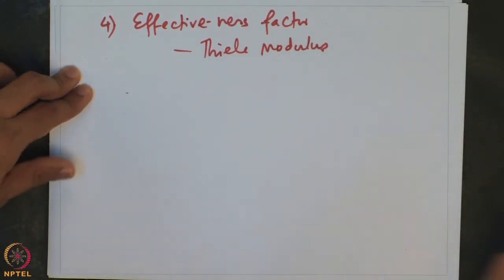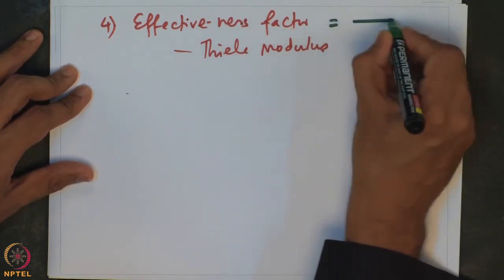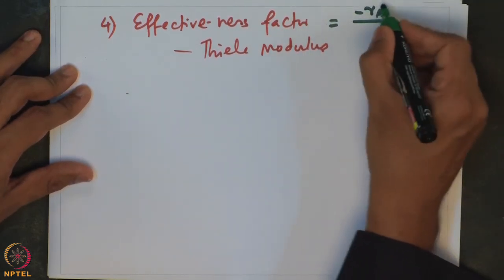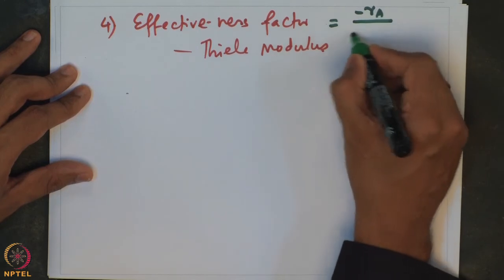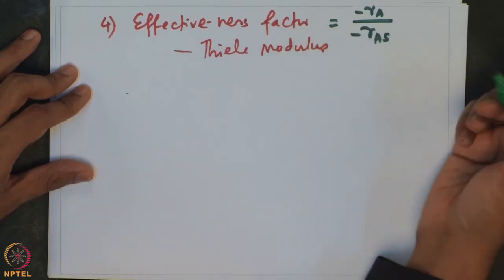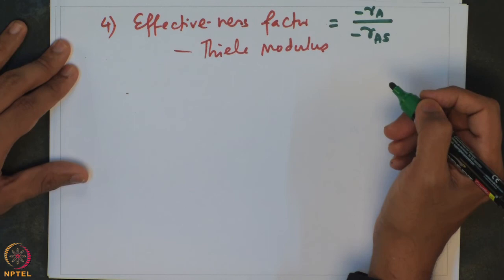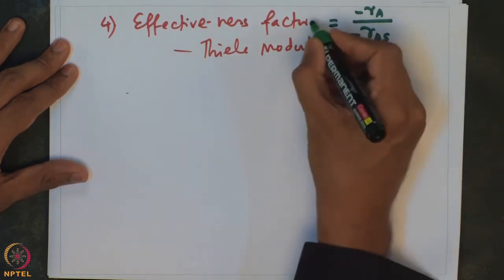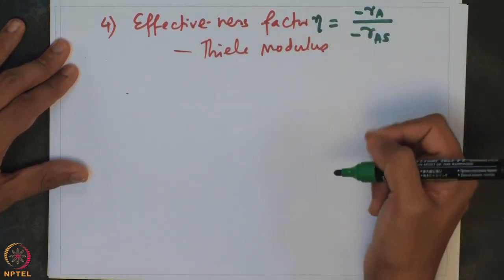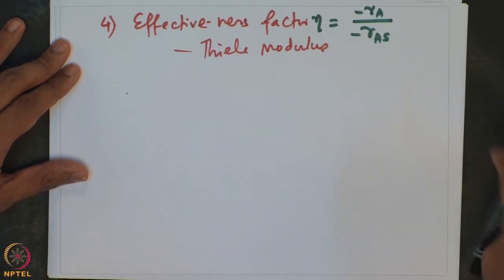And we said that the effectiveness factor is essentially the rate at which the actual reaction happens divided by the rate at which the reaction would happen if the conditions everywhere inside the catalyst were that of the surface conditions, that is both concentration and temperature.